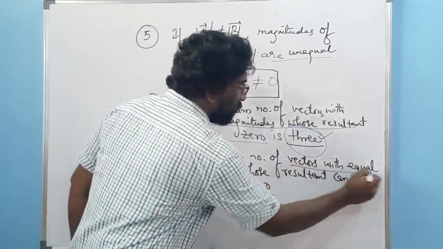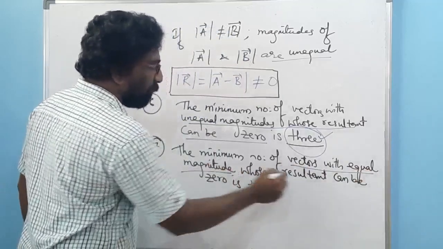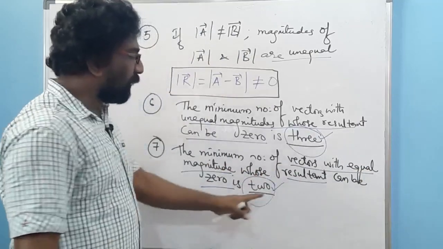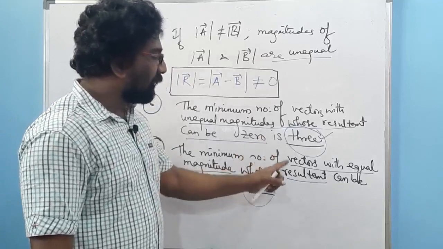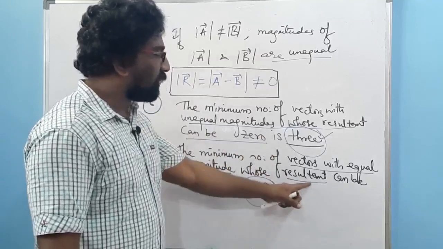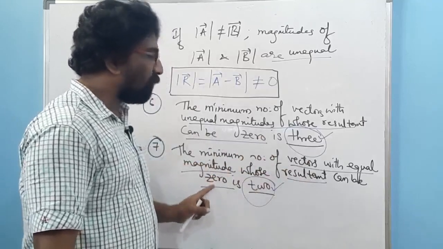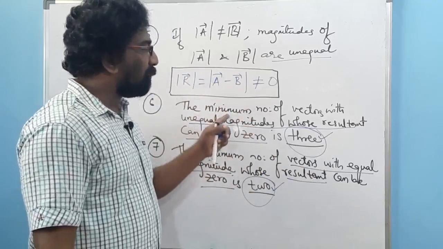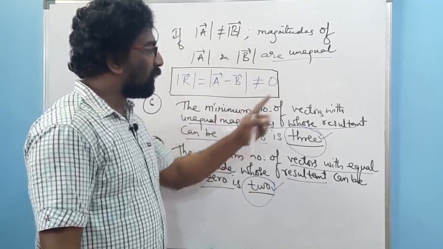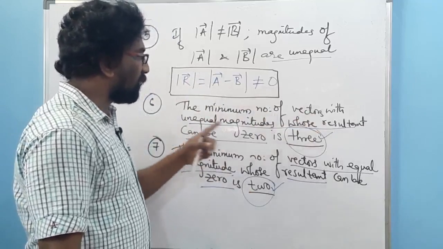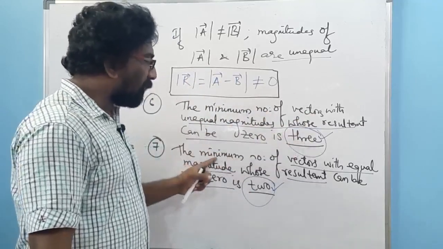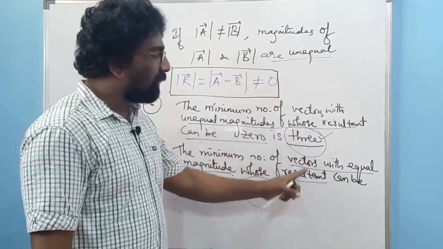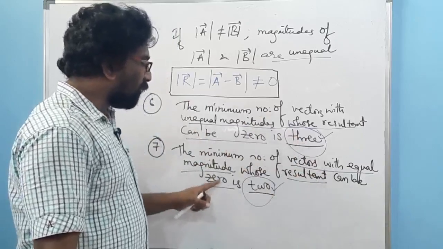We require two vectors having equal magnitude in order to get the resultant magnitude equal to 0. So these are very important objectives. The minimum number of vectors with unequal magnitude to make the resultant vector's magnitude 0 is 3. The minimum number of vectors with equal magnitude to make the resultant vector's magnitude 0 is 2.